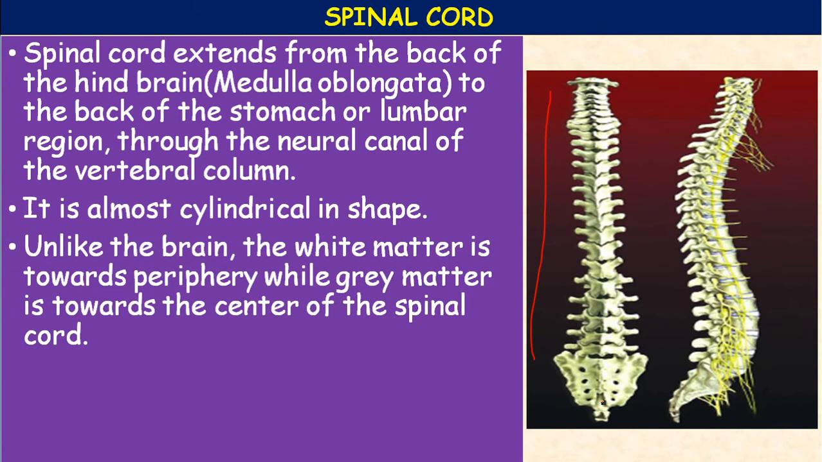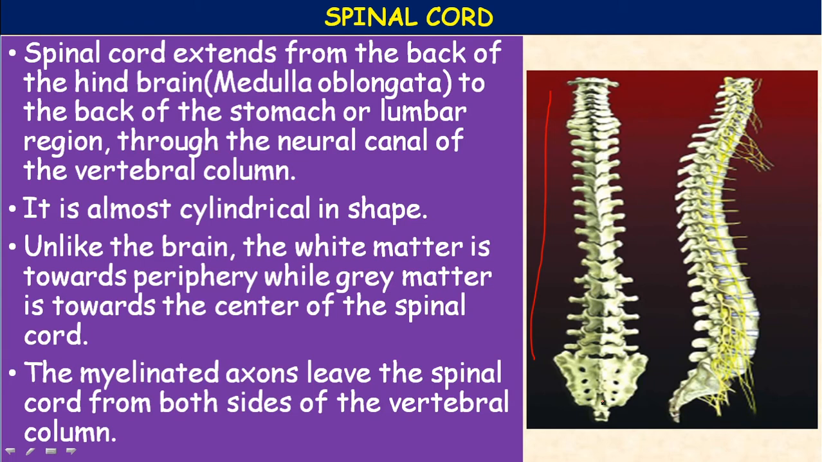Unlike the brain, the white matter is towards the periphery, meaning outer white matter, while grey matter is towards the center, inner grey matter, in the center of the spinal cord. The myelinated axons leave the spinal cord from both sides of the vertebral column, dorsal and ventral.